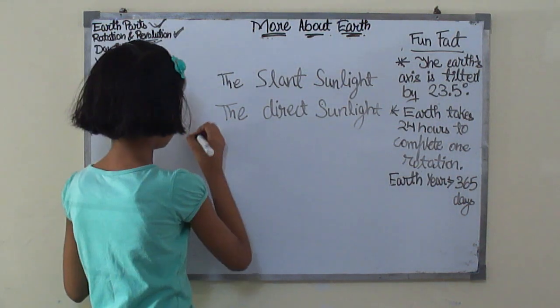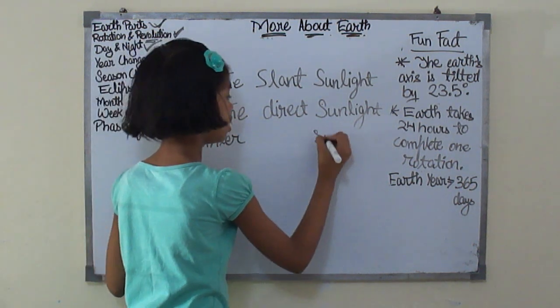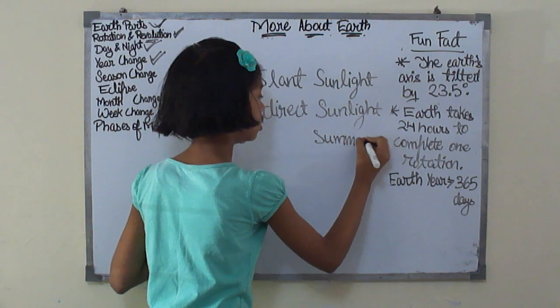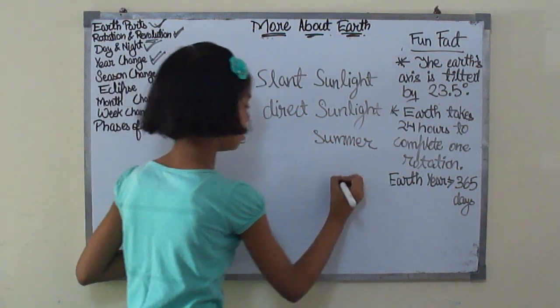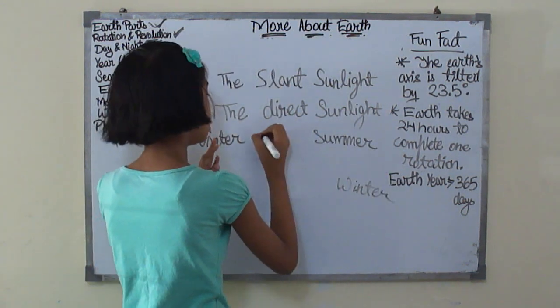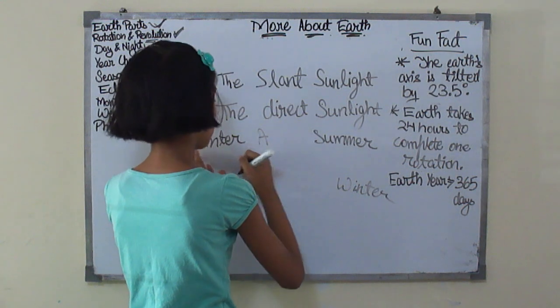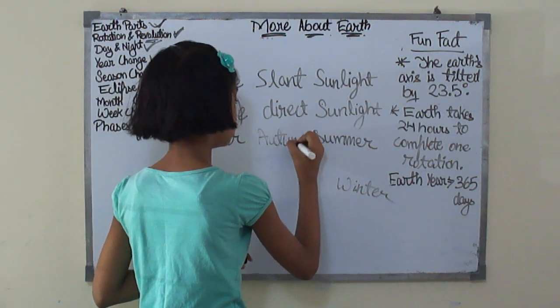Here's the winter, here's the summer, here's the summer, and here's the winter. So the autumn occurs between the winter and the summer.